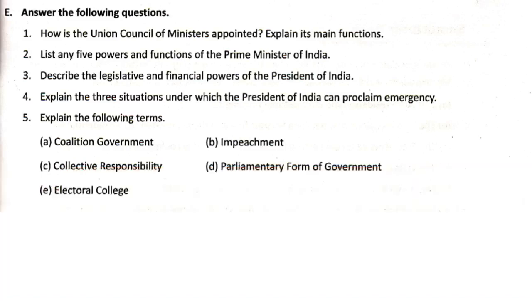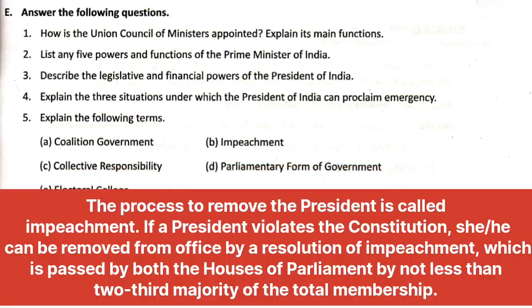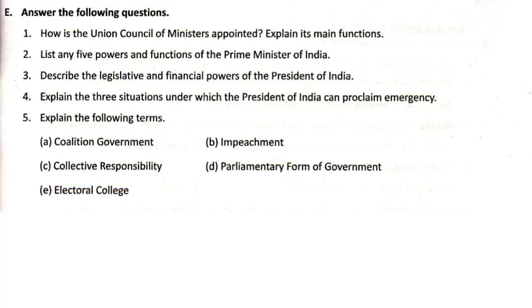B. Impeachment. The process to remove the President is called impeachment. If a President violates the Constitution, she or he can be removed from office by a resolution of impeachment, which is passed by both the houses of Parliament by not less than 2/3 majority of the total membership.